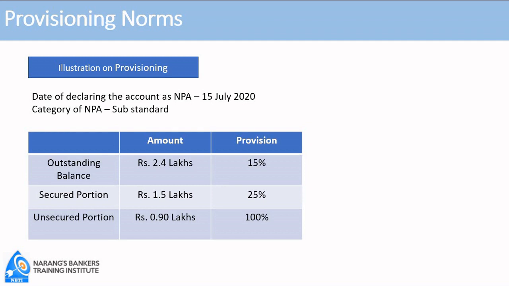So this is not the case. In this case, it will be just 15% of the entire outstanding, that is 2.4 lakhs. 15% of that, that is 36,000, will be the total provision required on substandard asset.